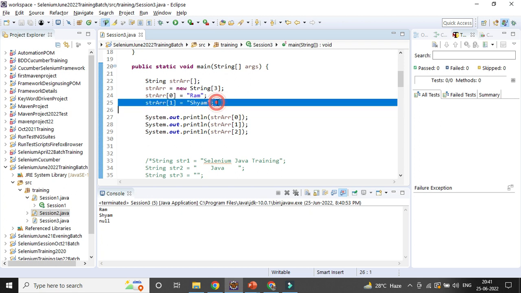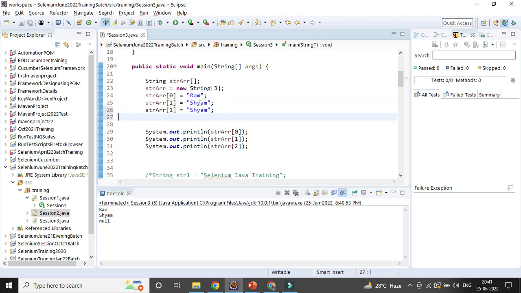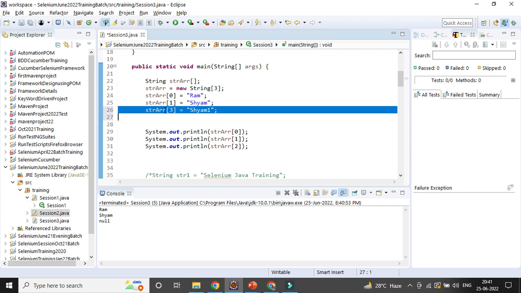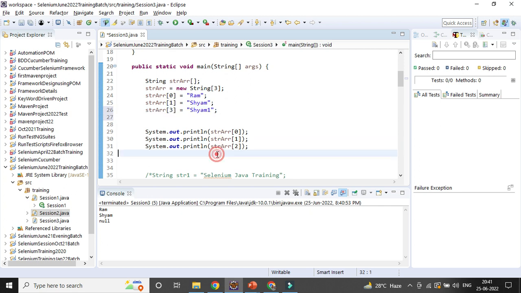Suppose we try to add it here. Suppose a third element goes beyond the capacity. You can see an error message immediately comes during running. It will throw a runtime error, not a compilation error. That is the problem. It will throw the runtime error, something like array index out of bound.